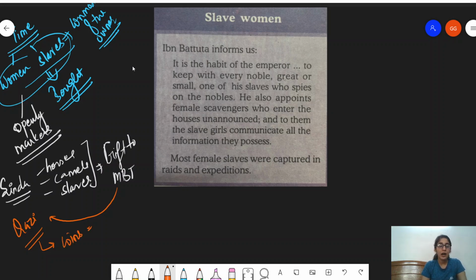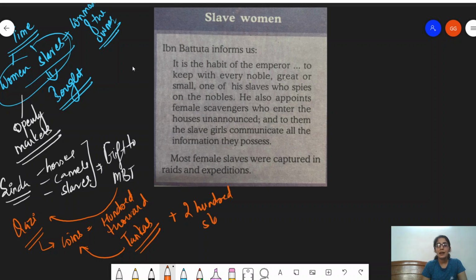We're talking about 100,000 tankas. Now, tankas were what? Tankas were basically coins, right? Along with this, he was presented 200 slaves. So you can simply understand that this was the position of the women and the slaves back then. So what does Ibn Battuta now write about women?